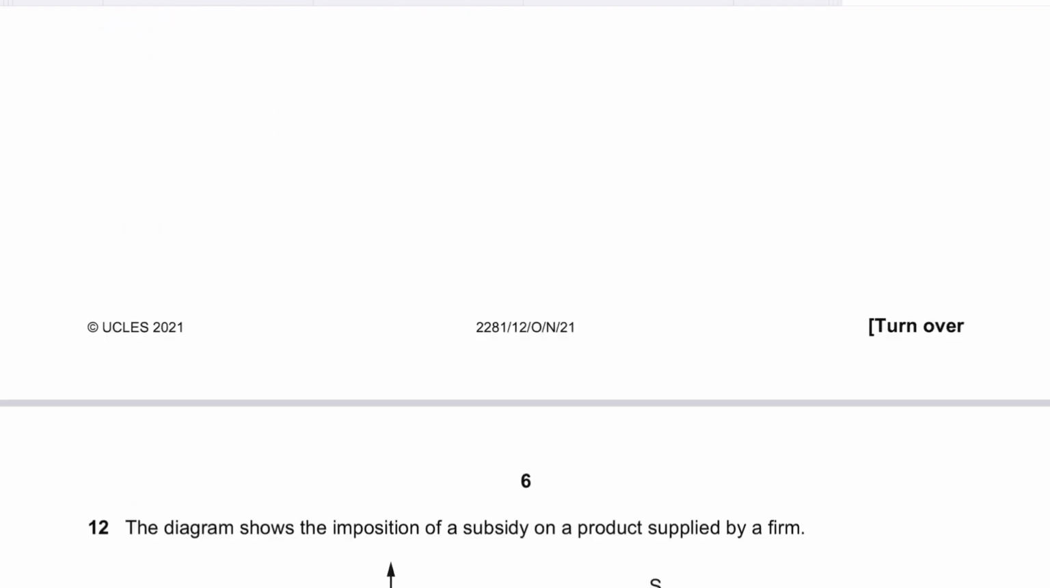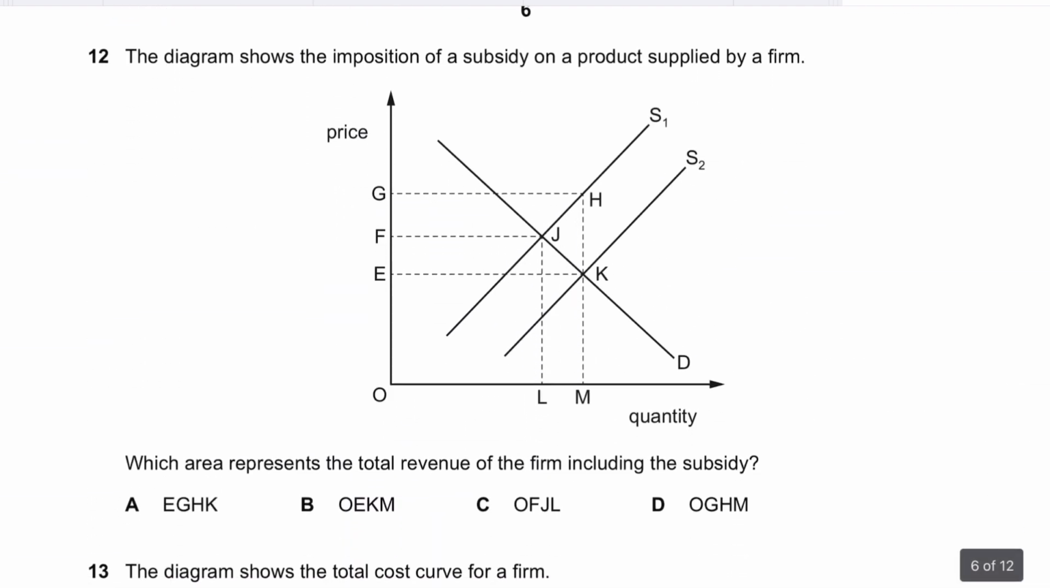Question number 12 states the diagram shows the imposition of a subsidy. We all know what a subsidy is. Subsidies are financial grants given by the government to the firms in order to reduce their cost of production, in order to reduce the market prices, and in order to increase output. Basically, these are the three reasons for a subsidy. Remember, a subsidy is cash paid by the government to the firm.